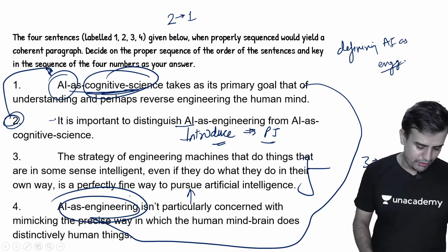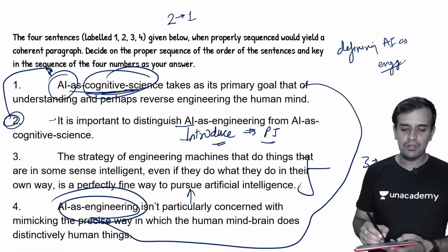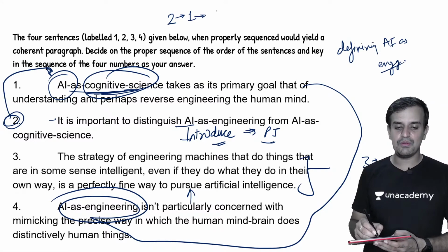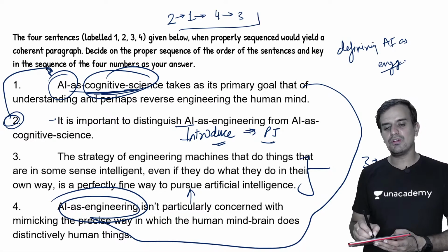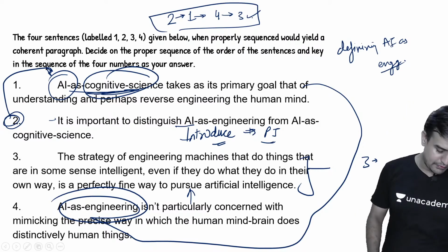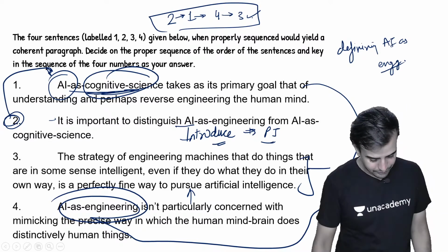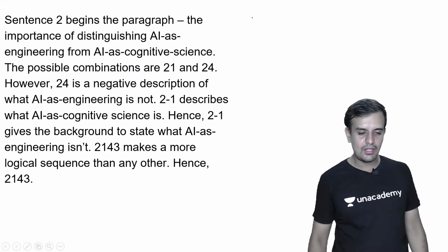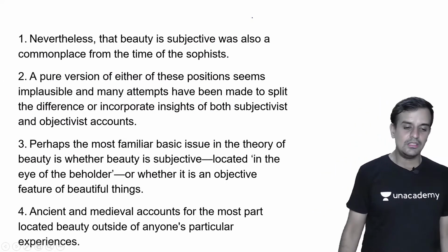After first, what are we going to keep? We are going to keep 4. And after 4th, what will come? We are going to keep 3rd. Done? Now, 2 1 4 3.